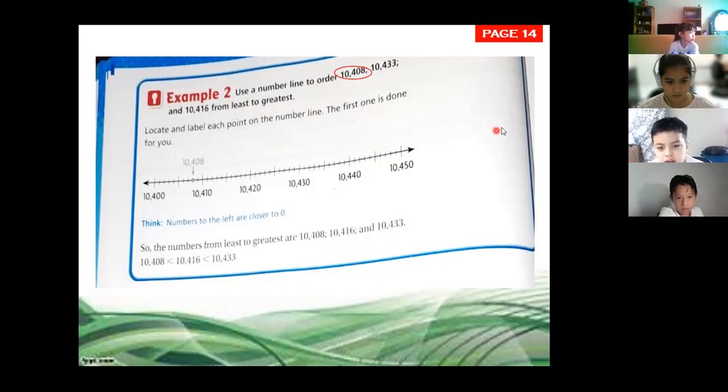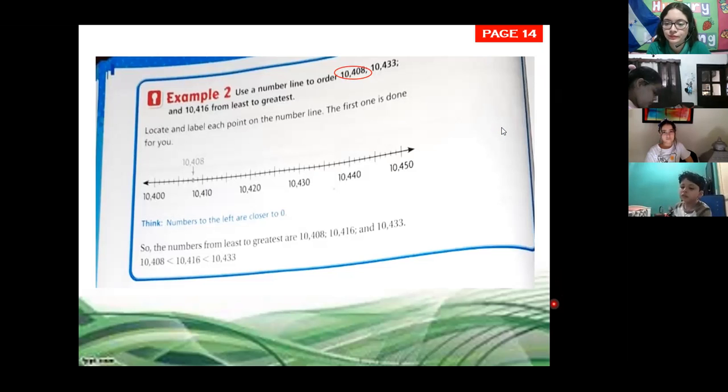How can we know where we have to locate it? If you see here, we have 10,400 and 10,410, but we need to locate the 408. So we start counting from 400. We can count to 408.